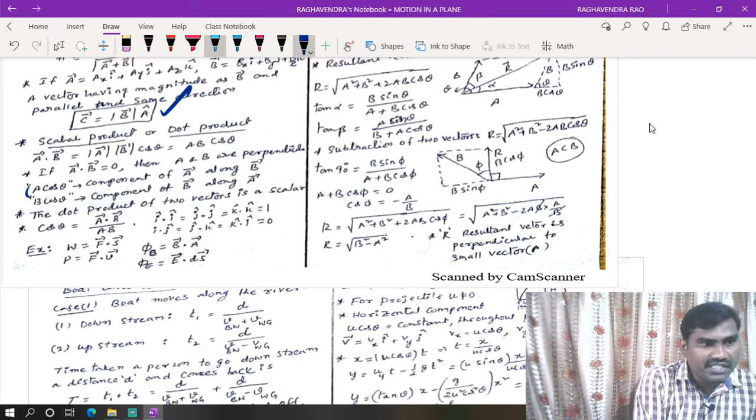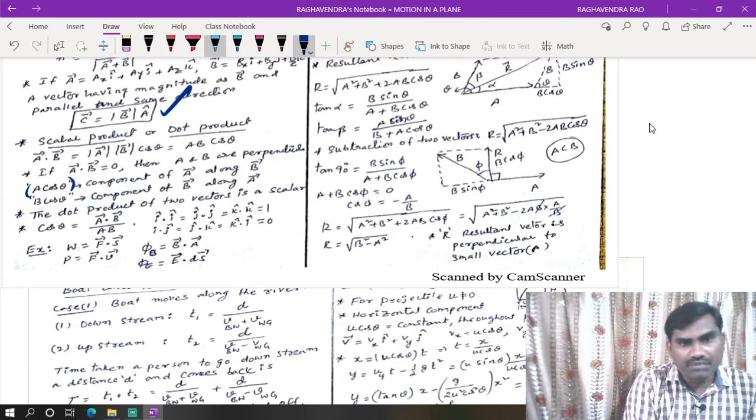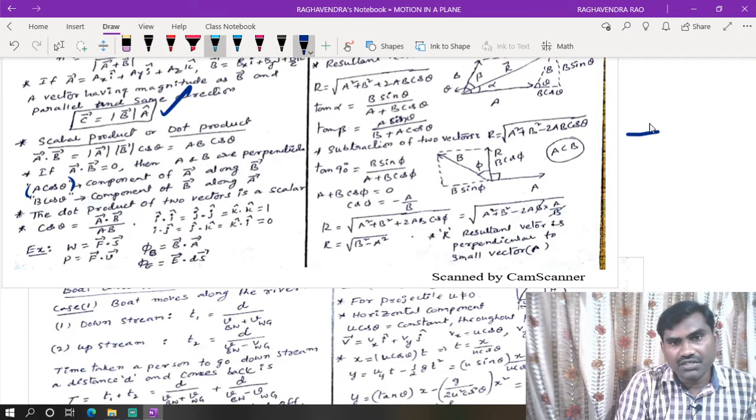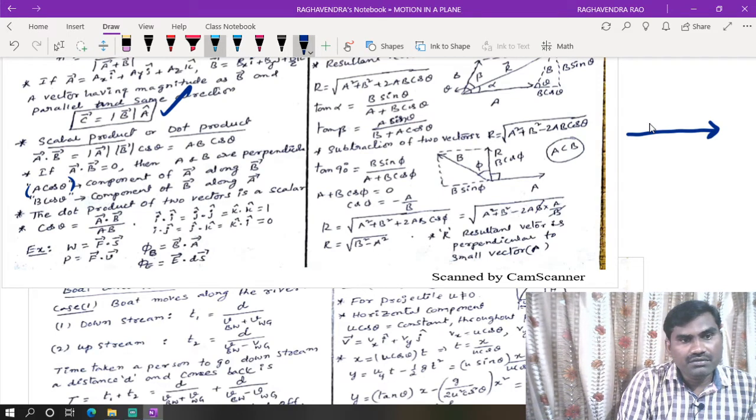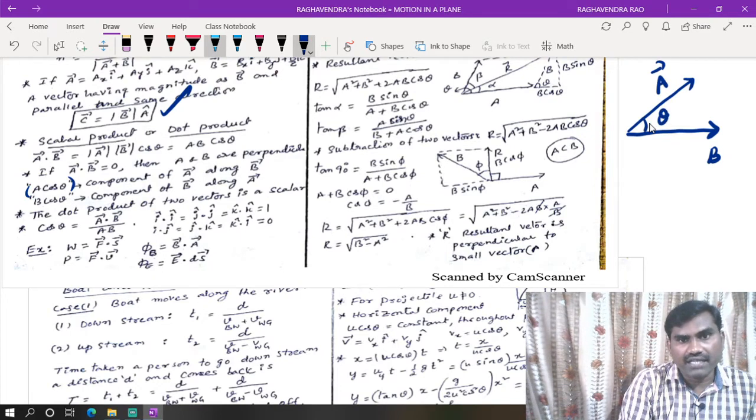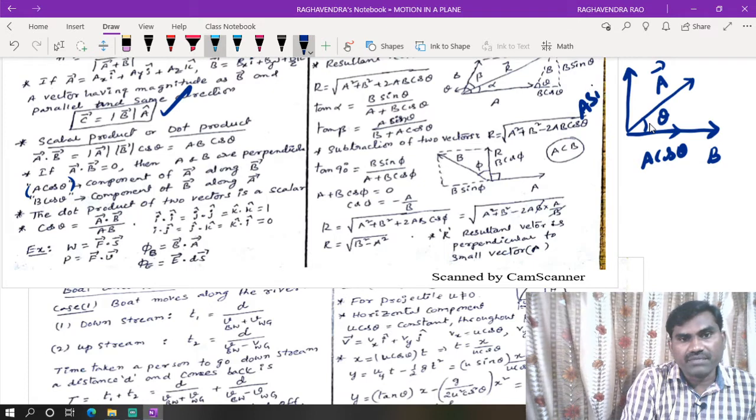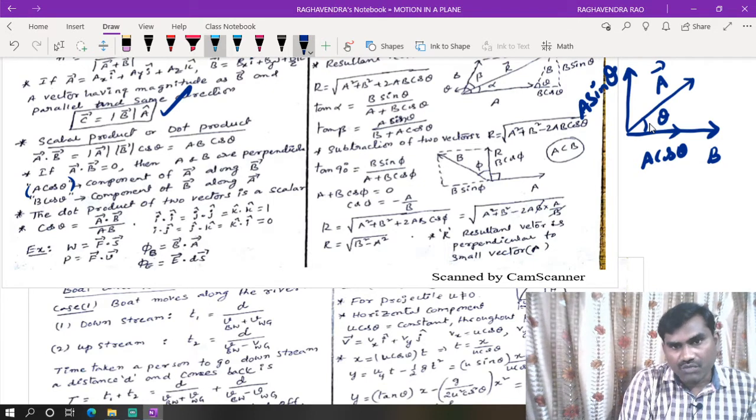Now a cos theta is called the component of a bar along b bar. For example, this is the b vector. Now this is the vector a bar, which is making an angle theta. This can be resolved into two components: a cos theta and a sin theta. What is this a cos theta?